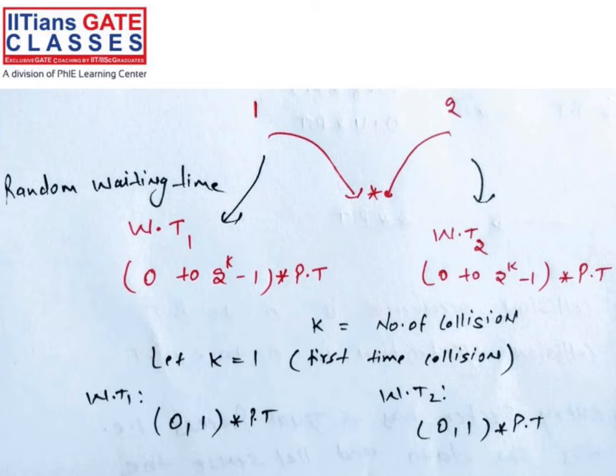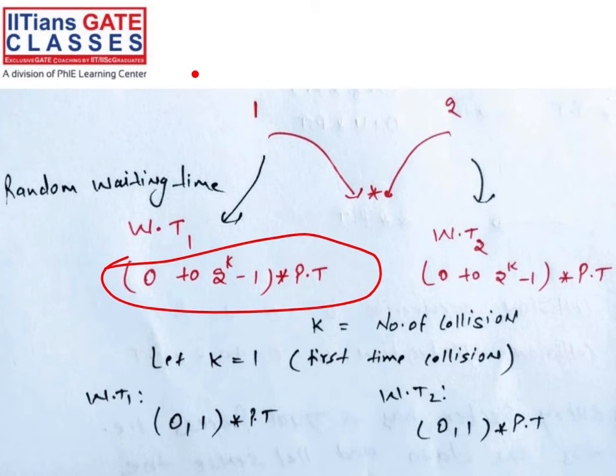So this is your station one, and this is station two, right? So a random amount of time you have to calculate. So this is the formula. From that formula you have to calculate. Here we are calculating the probability. So probability means which station has a chance to send: 2 raised to power k minus 1 into propagation time. That much time you have to wait, into propagation time, right? Similarly, this is the waiting time for station 2 and this is the waiting time for station 1.